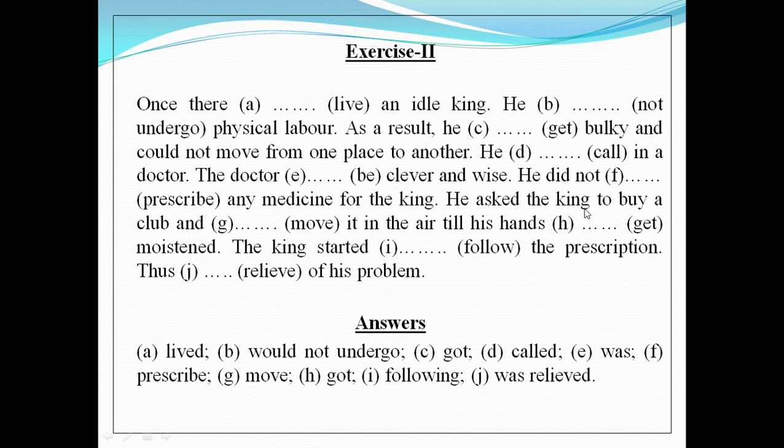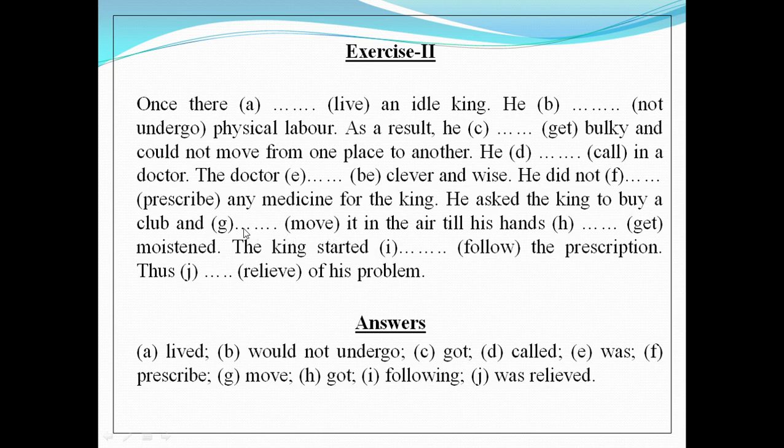He asked the king to buy a club and dash move it in the air till his hands dash get moistened. Look at this sentence very carefully. The sentence is a compound sentence, and you know that in case of compound sentences we have to use similar kinds of verbs in all clauses. So in the first clause we see that to plus verb is used.